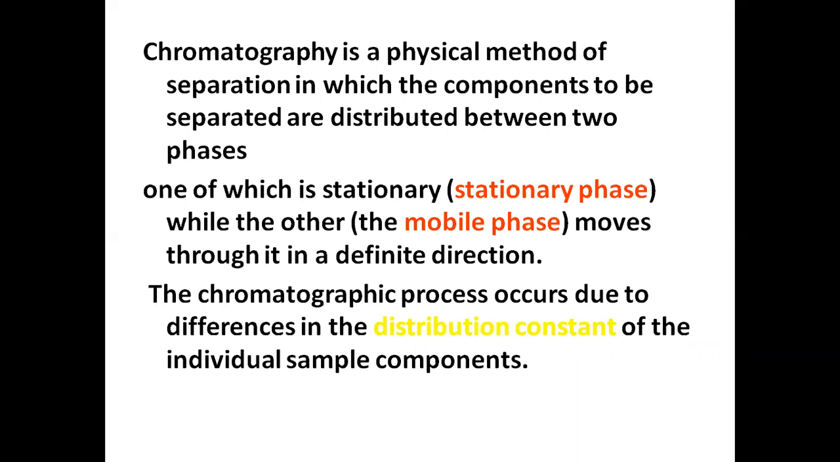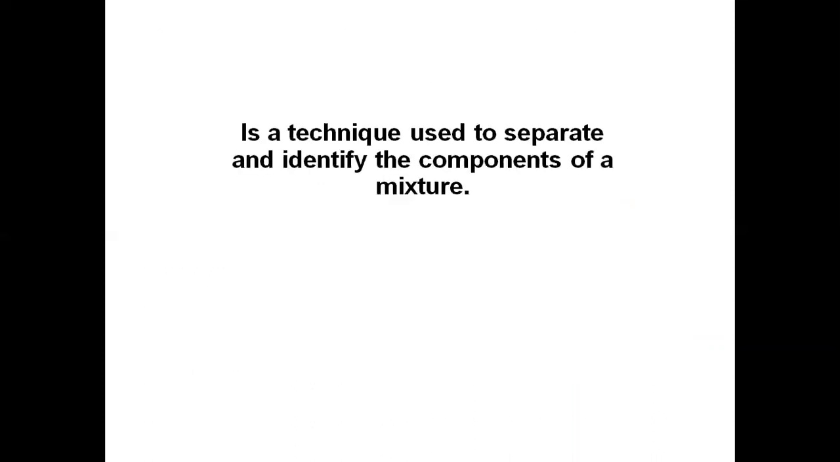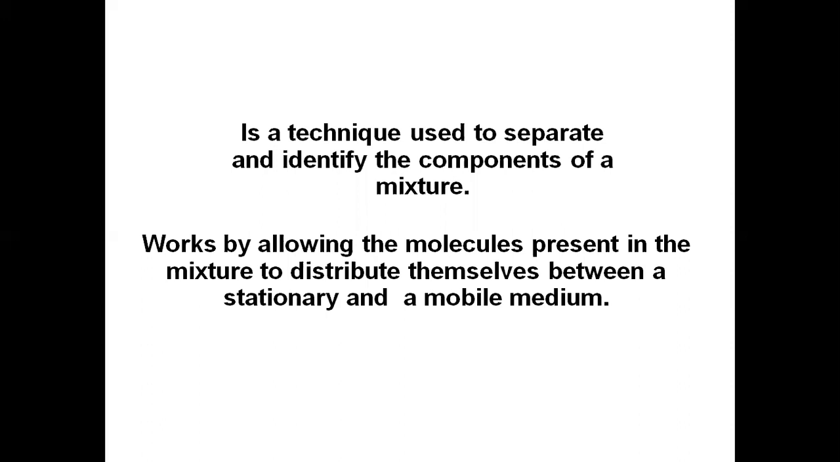So the chromatographic process occurs due to differences in the distribution constant of the individual sample component. Right. So it is a technique used to separate and identify the components of a mixture, and it works by allowing the molecules present in the mixture to distribute themselves between a stationary and a mobile medium.